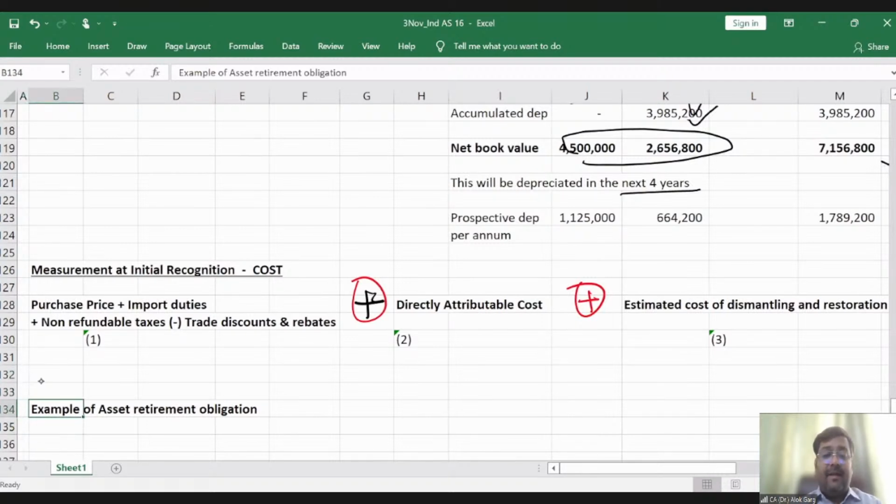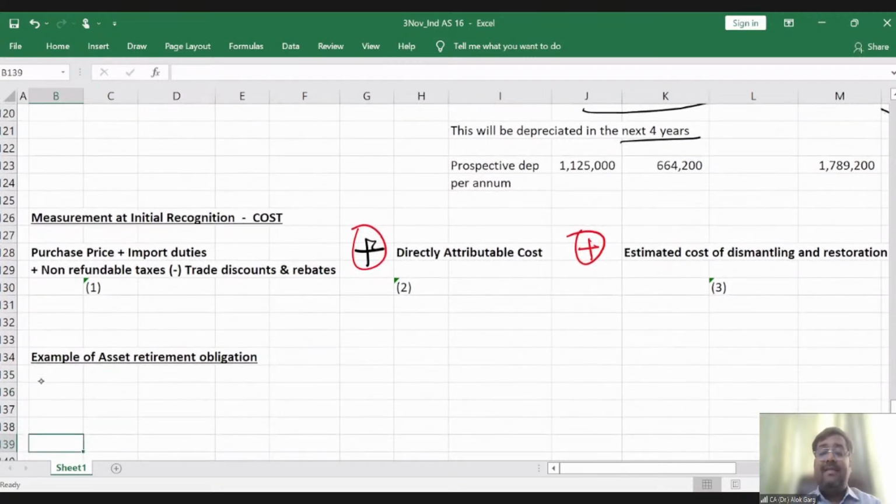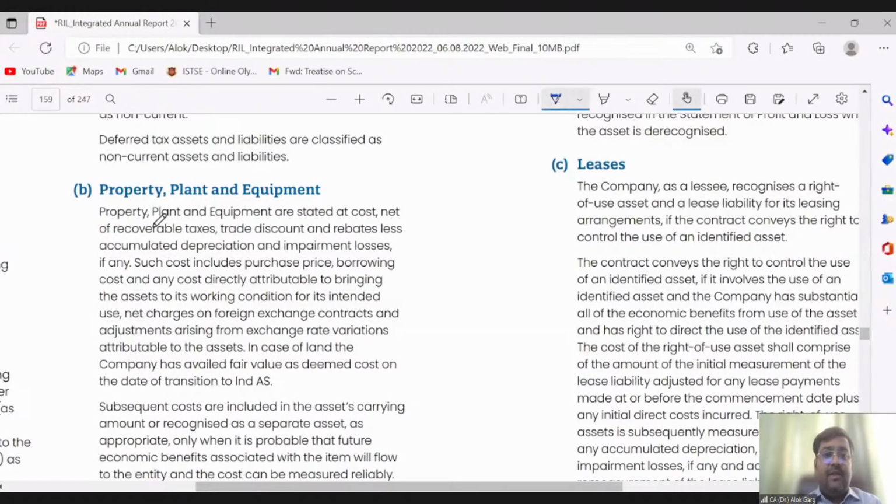And what is the example of asset retirement obligation? If you see the Reliance Industries balance sheet, they have an asset retirement obligation, right? Let me show you the Reliance Industries balance sheet, friends, and the accounting policy also. Property, plant and equipment are stated at cost, net of recoverable taxes. If it is recoverable taxes, then you have to reduce it, right? Trade discount and rebates less accumulated depreciation and impairment losses. Such costs include purchase price, borrowing cost as per Ind AS 23, and any cost directly attributable to bringing the asset to its working condition for its intended use, right?